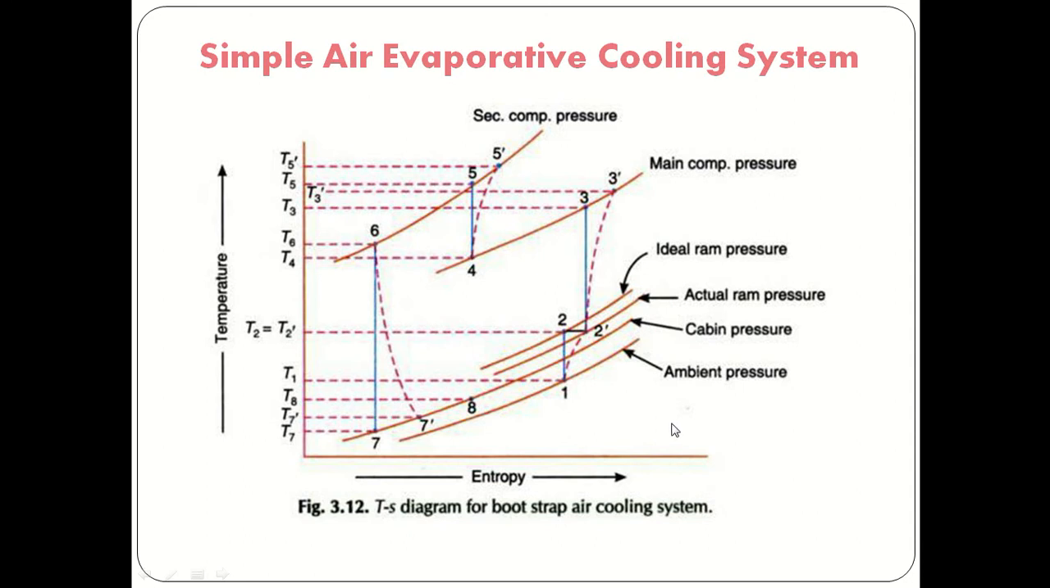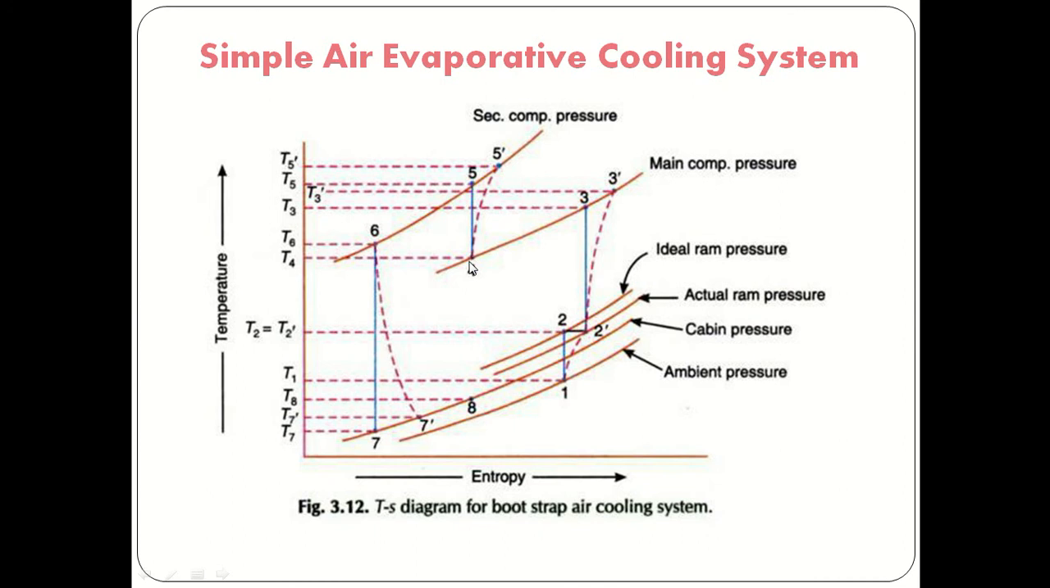Now we'll see the TS diagram. In the TS diagram, 1 to 2 is the isentropic ramming process. 1 to 2 dash is the actual ramming process. So 2 dash to 3 is the compression process. Pressure will be increased, temperature also increases, and 2 dash to 3 dash is the actual compression process. So now from 3 dash to 4 dash, this is the first heat exchanger. In that, air will be cooled. After that, compression takes place.